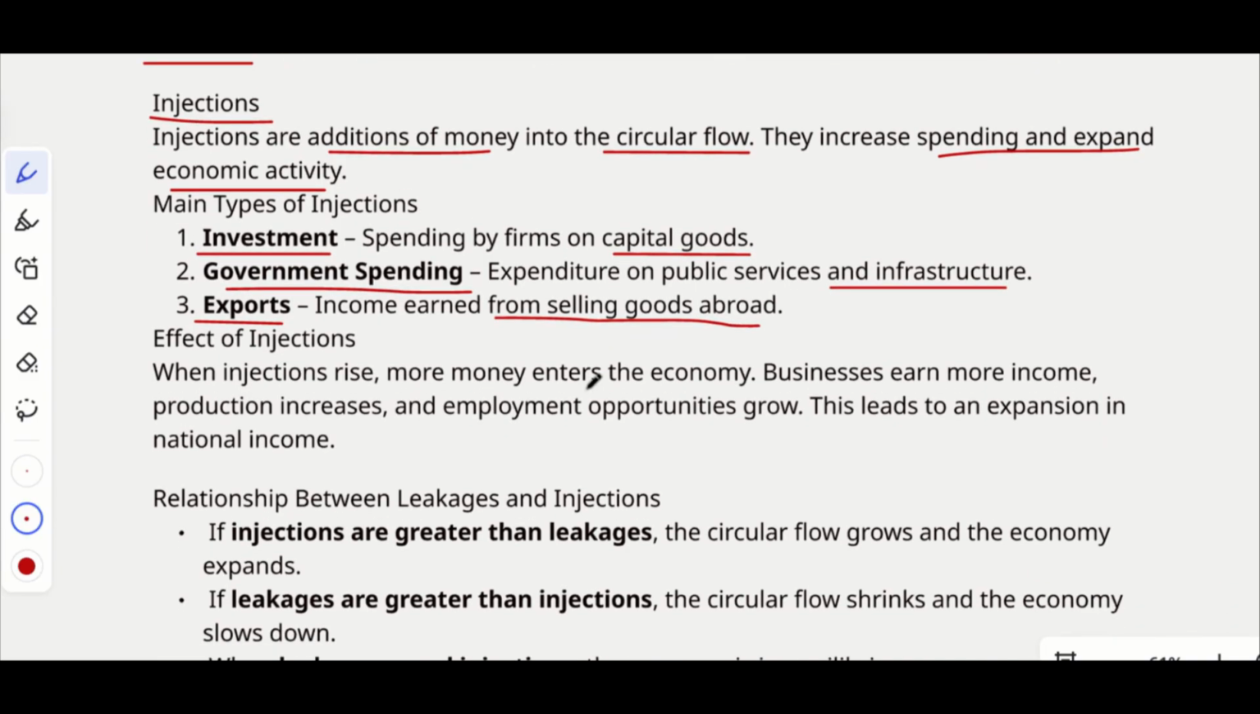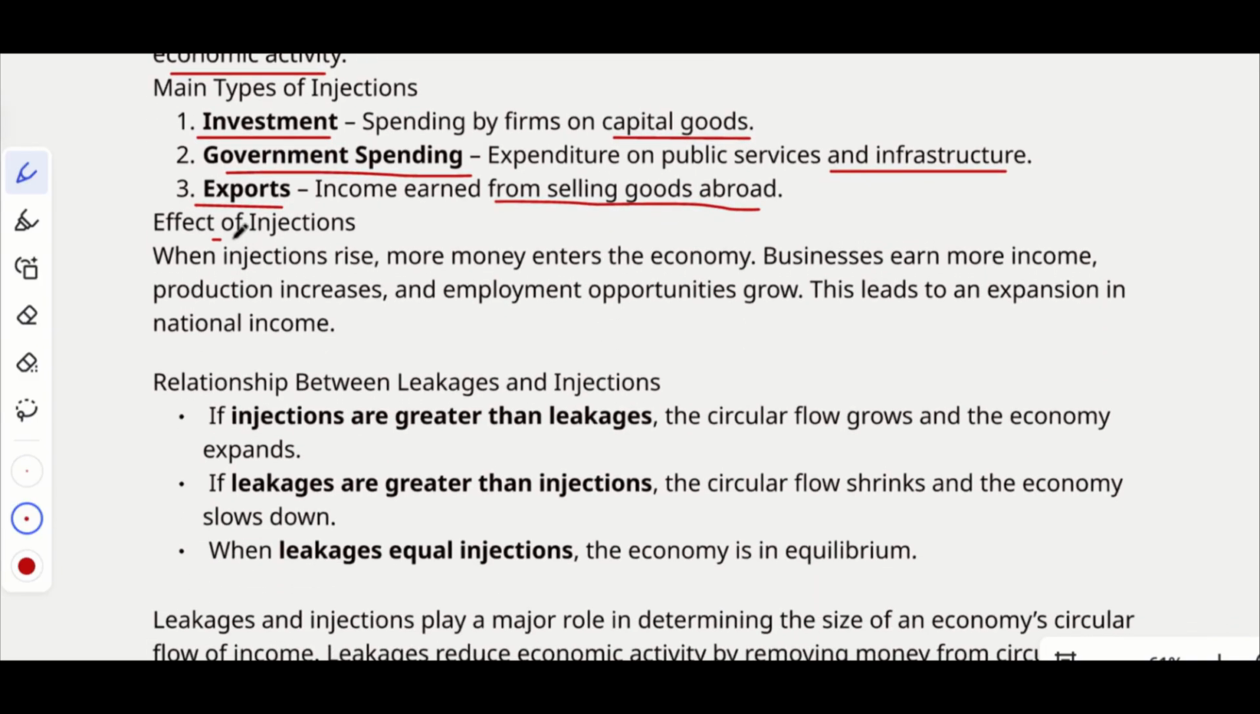Now let's see the effects of injections. When injections rise, more money enters the economy. Businesses earn more income, production will increase, employment opportunities grow, and this will lead to an expansion in national income. So it is just the opposite of leakages. It will improve national income, promote growth, more employment will be there, and more demand will be there for the domestic products. So these are the things about injections.